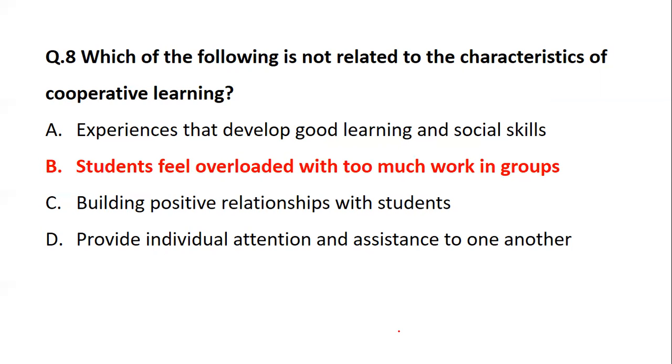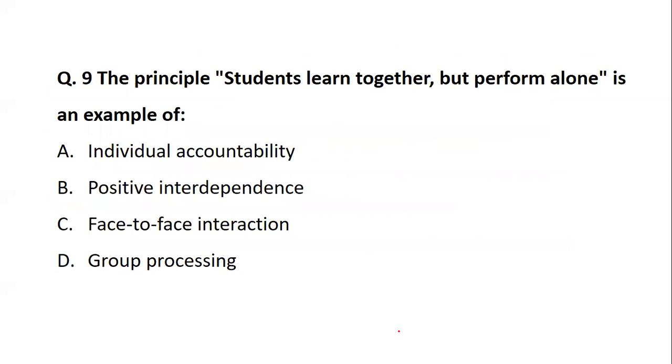Okay. Next, in question number 9, the principle students learn together but perform alone is an example of what? So this is one of the principles. The principle states that students learn together. So when it comes to learning, students do it together, but when it comes to performance, they do it individually or they do it alone. So it is called as what? What is the principle termed as?